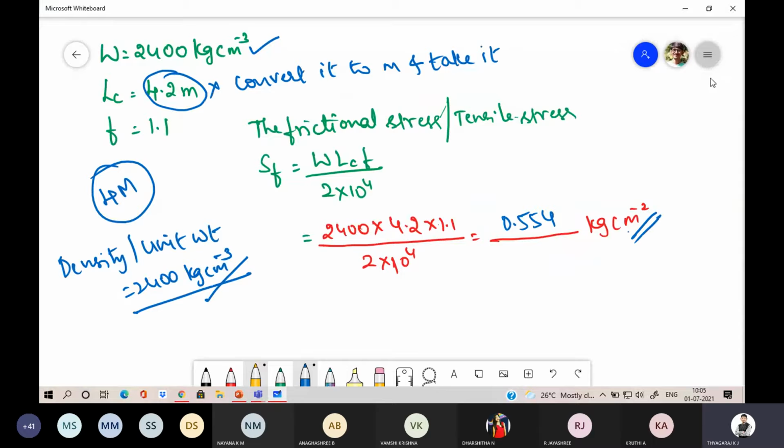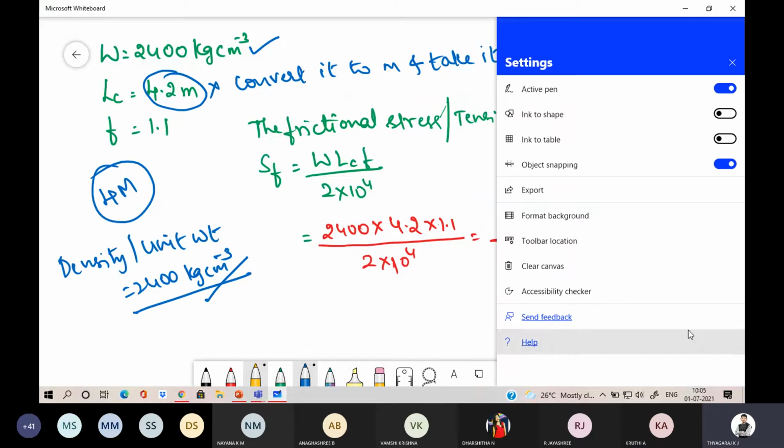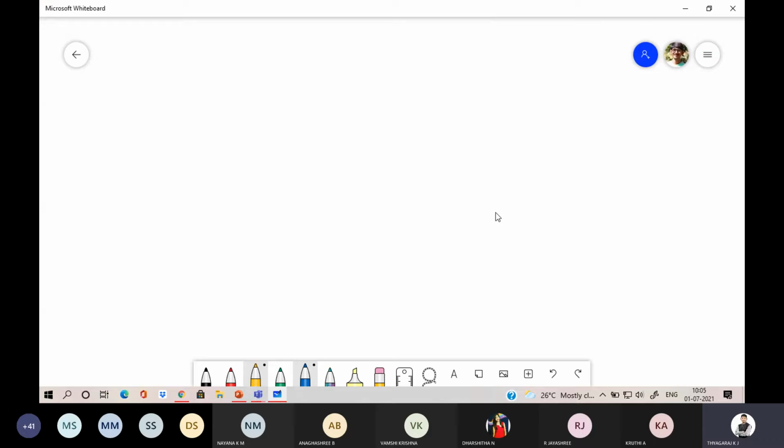I'll delete this Canva. Okay. Now they have given the W value. What is the W? 2400 kg per centimeter cube. What is the F value? F value is 1.3. What is LC? LC is 4.5, sir.